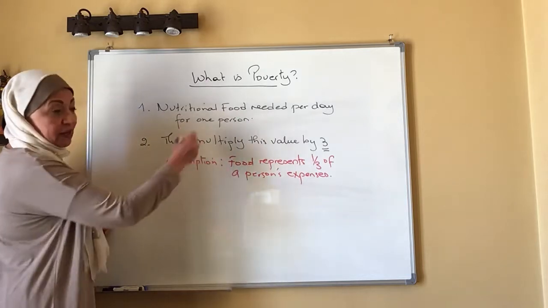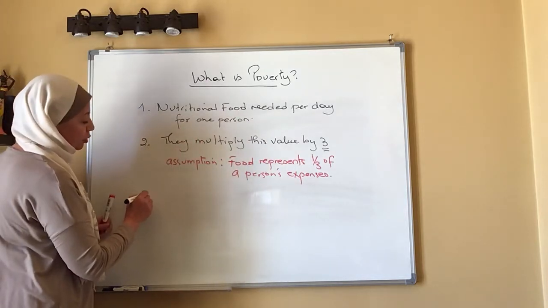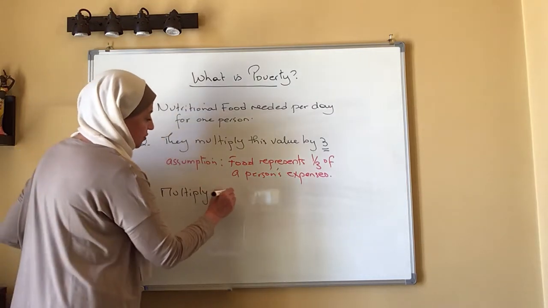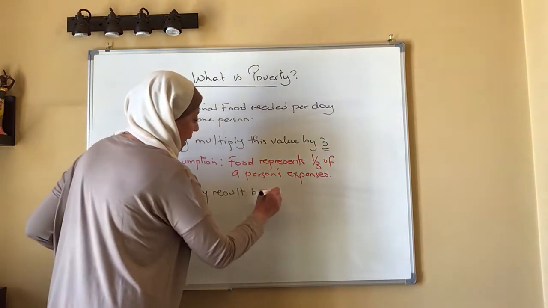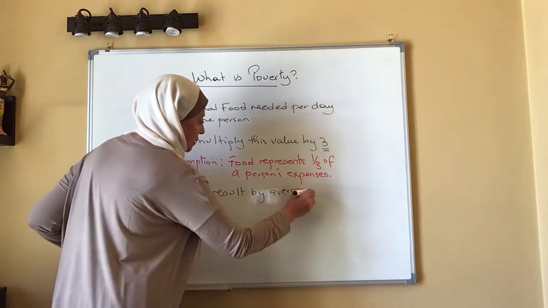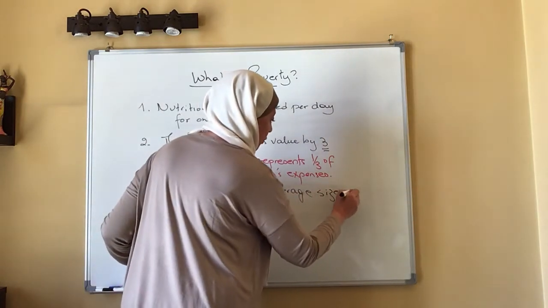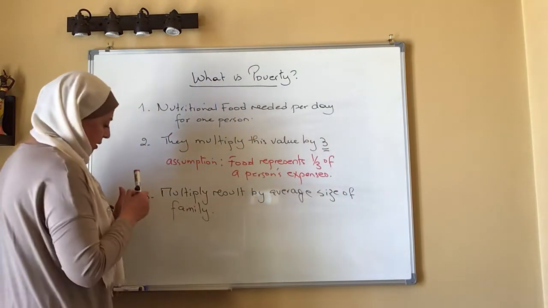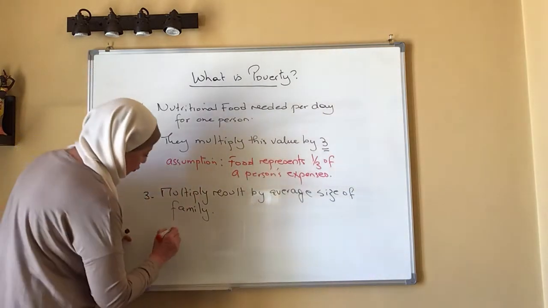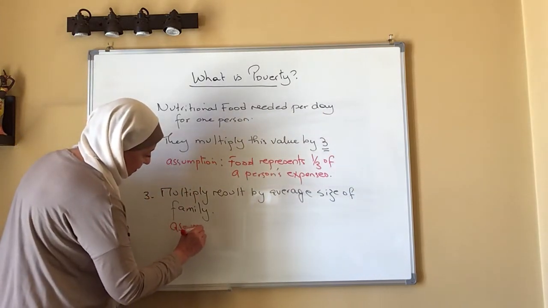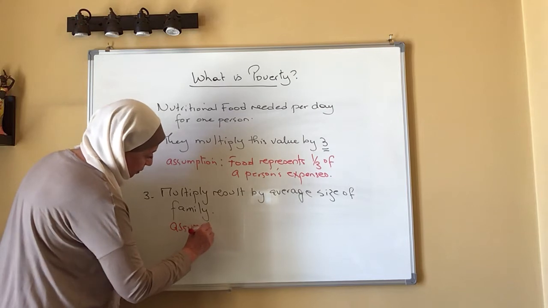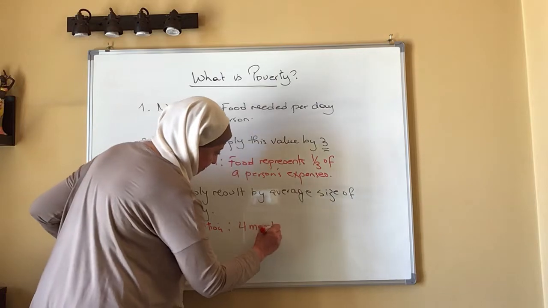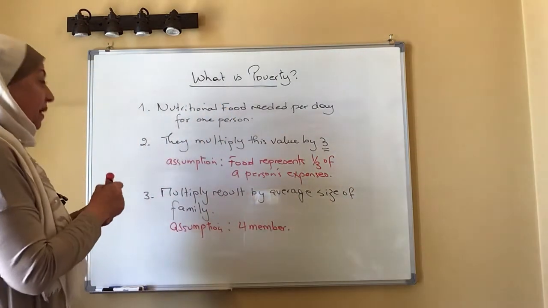Then they multiply the result by the average size of family. Assuming the average size is 4 members, they multiply by 4.